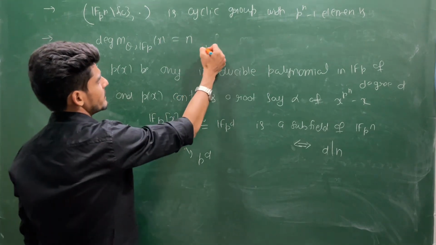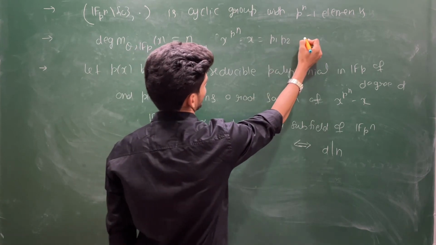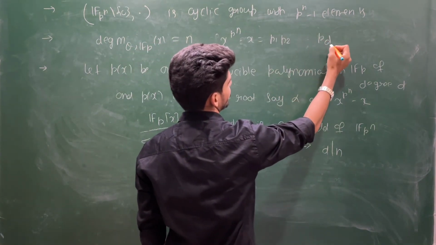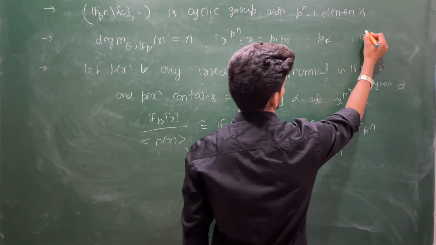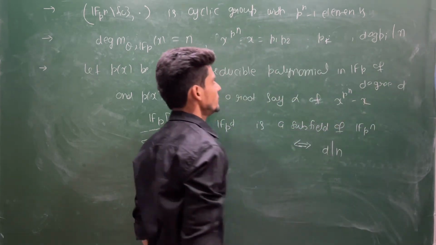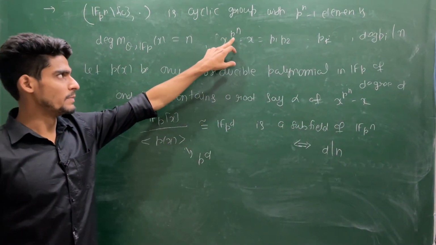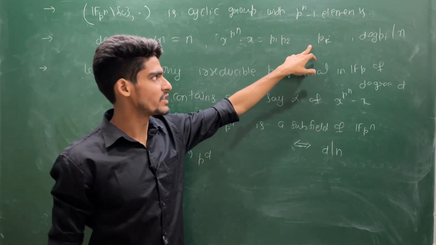Or you can also think in this manner. Suppose you are writing x to the power p^n minus x as p1, p2, ..., pk, where each pi is irreducible over Fp.